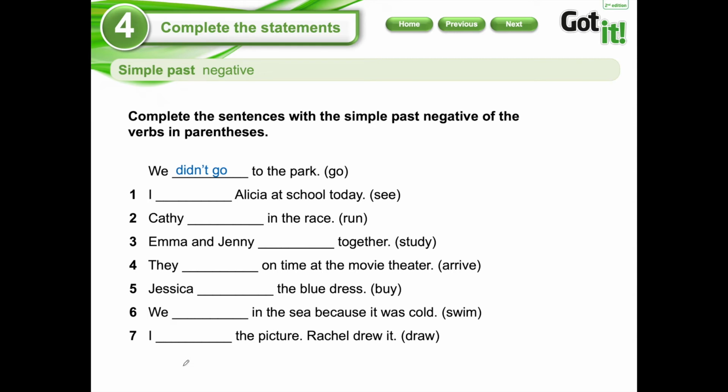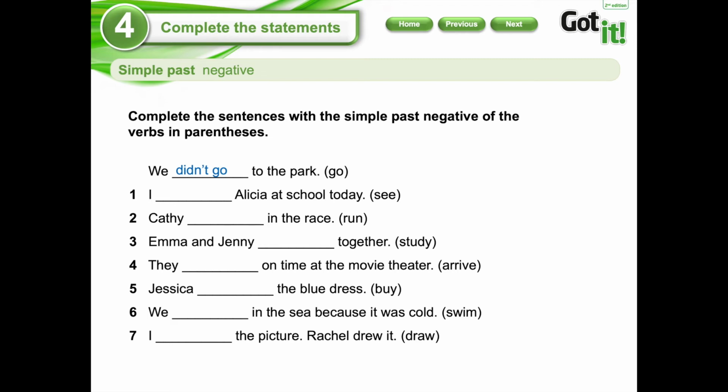We didn't go to the park. It's very easy peasy lemon squeezy because I'm going to change this. You always have to think that the first thing that you have to write is didn't, okay? With any subject from I to they. So we immediately write didn't, and then the word that you have in brackets, go. Remember that you cannot put I didn't went to the park. That is incorrect. So let's continue with number 1.